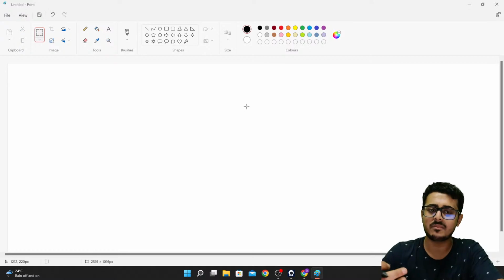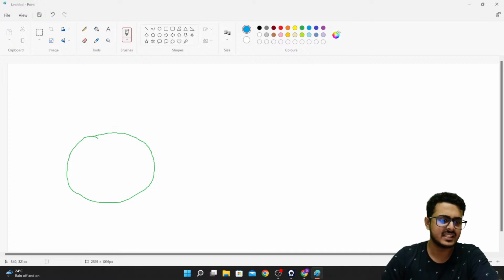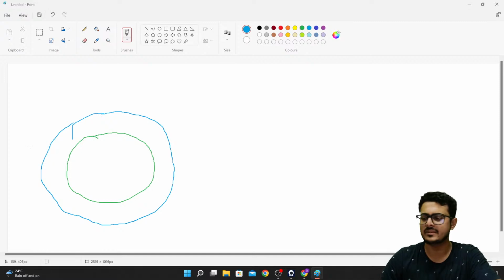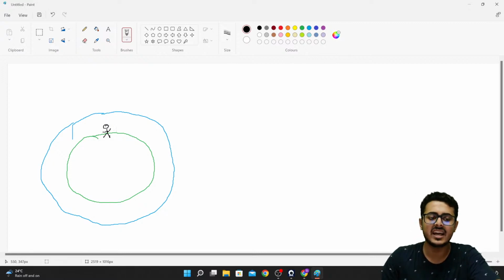Let me reframe this in a way that you guys can easily understand. Think about the browser. You have Earth, this is our lovely planet Earth, and this is the atmosphere that surrounds our lovely planet Earth. Now this little person is me, basically a human. It can survive anywhere near the Earth's atmosphere. Anywhere inside the Earth's atmosphere, it will be able to survive.